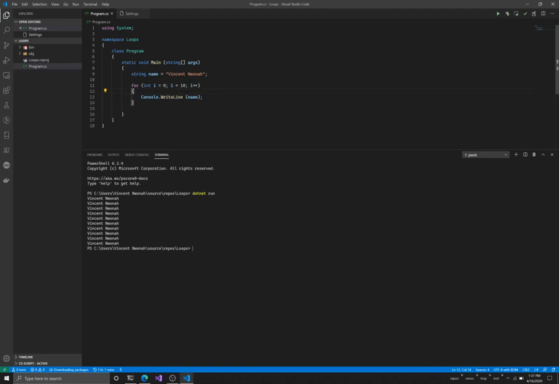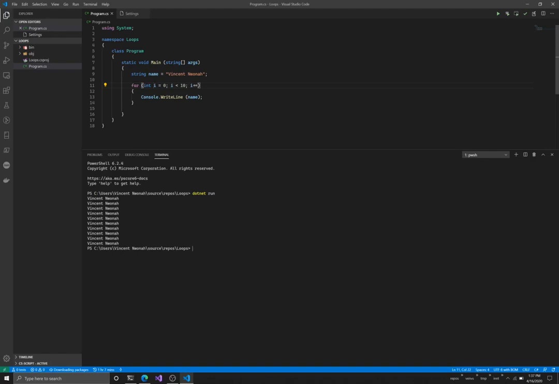Now let us understand what is going on here. The for loop needs a condition. If I don't put a condition here, this loop will run forever. So what I did in this loop is I created an integer variable called i, and I said let i be 0. So create a variable named i and set its value to 0. Then I'm saying run this loop.